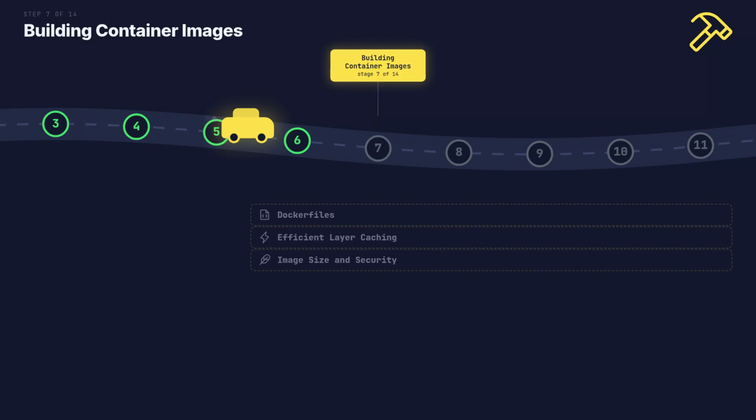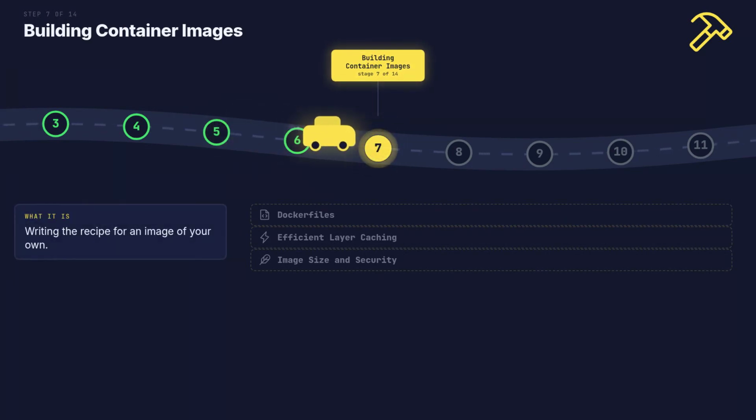Now you make one yourself. What it is? Writing the recipe for an image of your own. Why it is here. Your application becomes something you can ship. I have a video just on image size.